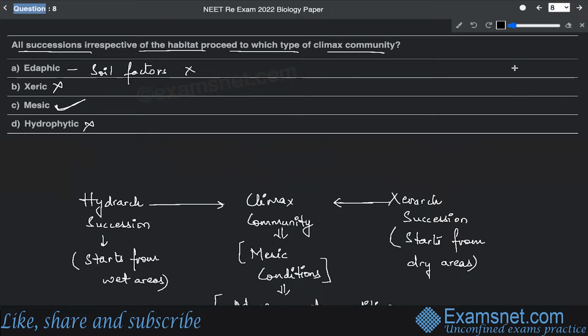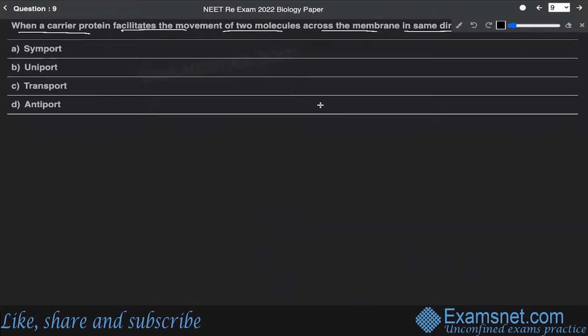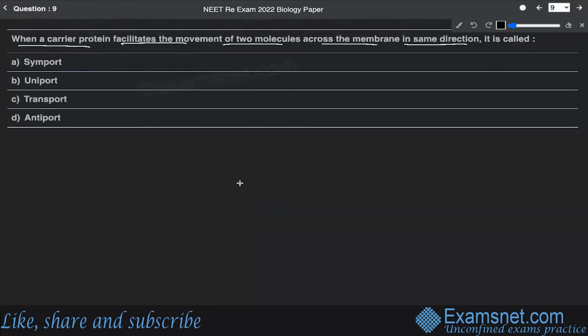Now, question number 9 over here. The question number 9 says when a carrier protein facilitates the movement of two molecules across the membrane in the same direction, that is called as. All right. So symport, uniport, transport, and antiport. Now, this question has been asked from the chapter of transport in plants of your standard 11. Now, let me draw a simple figure to make you understand what it exactly means.